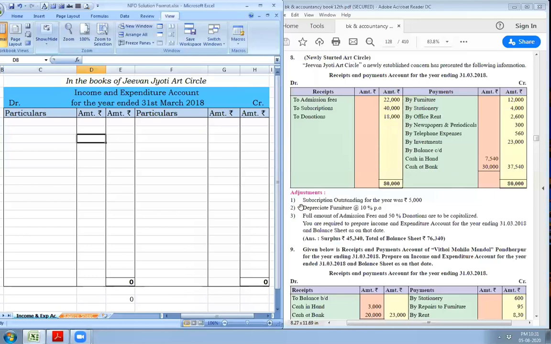Let us read all the adjustments again. Subscription outstanding for the year, put a tick to subscription. Depreciation on furniture, put a tick to furniture. Full amount of admission fees and 50% donation to be capitalized. I already discussed this. You are required to prepare income and expenditure account for the year ending 31st March 2018 and the balance sheet as on that date. Let us post all the receipt and payment items first.